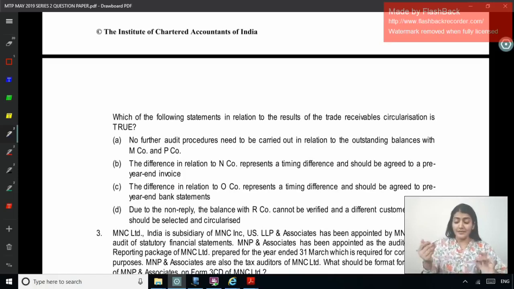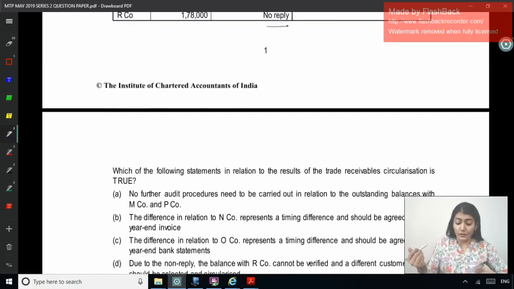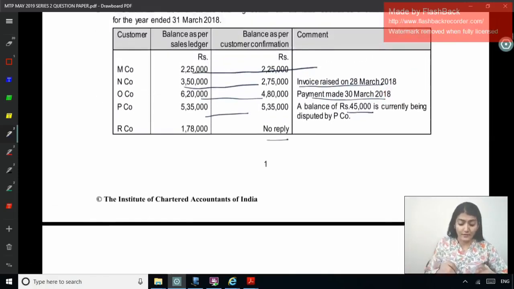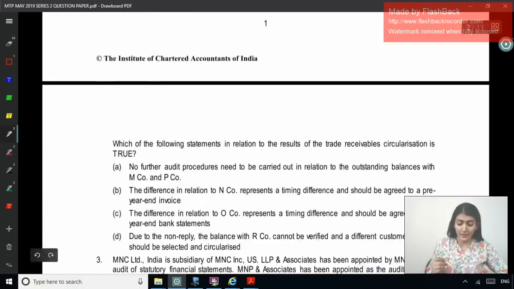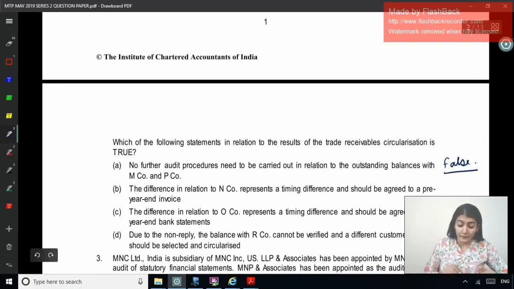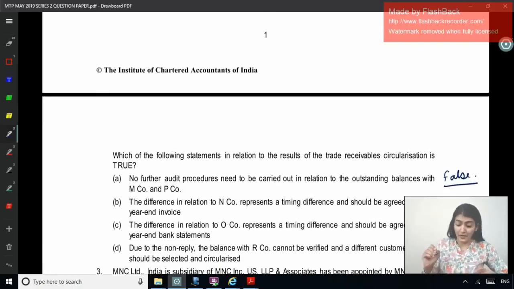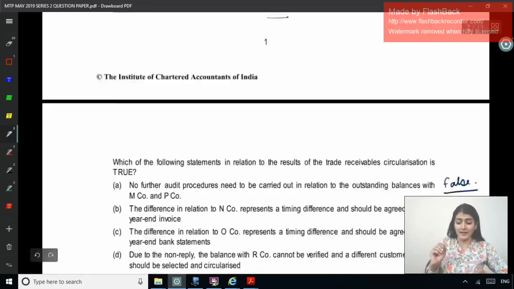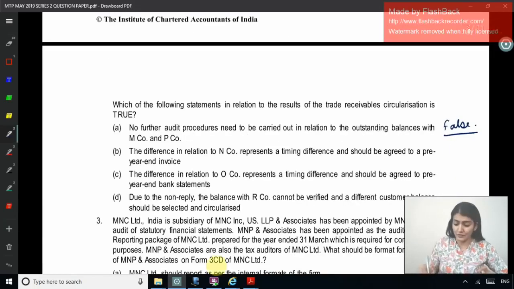Right, so we've already seen a similar question. No further audit procedures need to be carried out in relation to the outstanding balances of MN company and PN company. No further procedure, that is false. Still we will do the further checking. The difference in relation to N company represents a timing difference and should be agreed as a pre-year end invoice. So the invoice was raised before the year end, so this matter should be considered true. Right, so we've already found our answer.